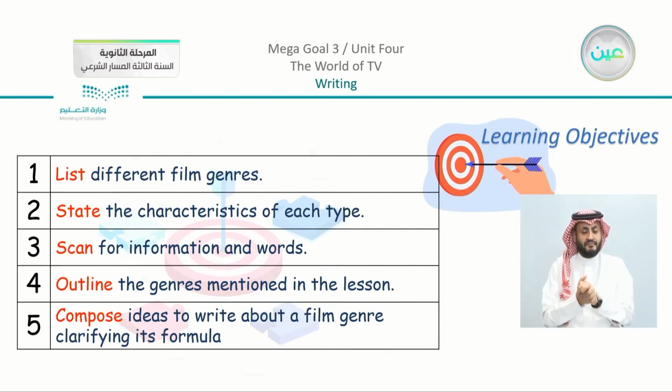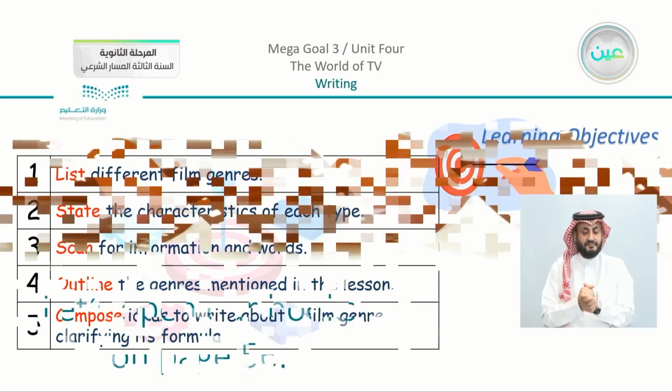Number 2, state the characteristics of each type. Number 3, scan for information and words. Number 4, outline the genres mentioned in the lesson. And number 5, compose ideas to write about a film genre, clarifying its formula. So let's move on with our lesson.